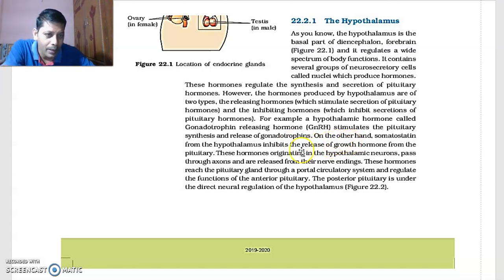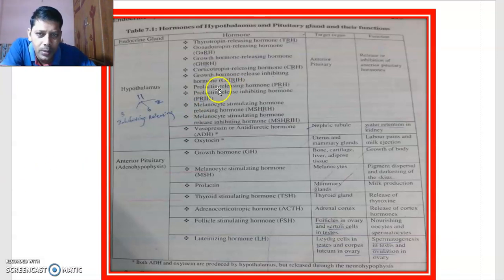On the other hand, somatostatin from the hypothalamus. Somatostatin, as you learned earlier, is growth hormone release inhibiting hormone; it is otherwise called somatostatin.